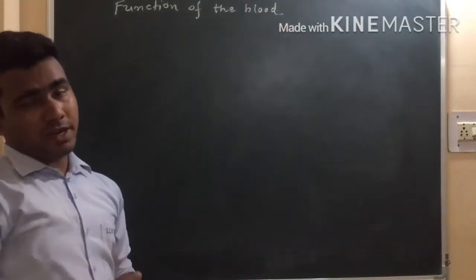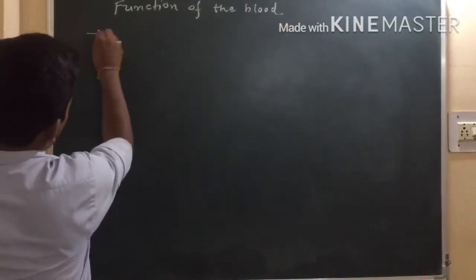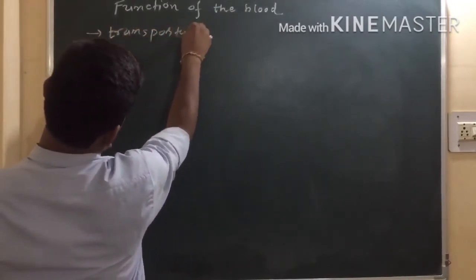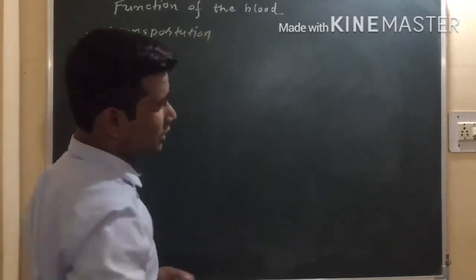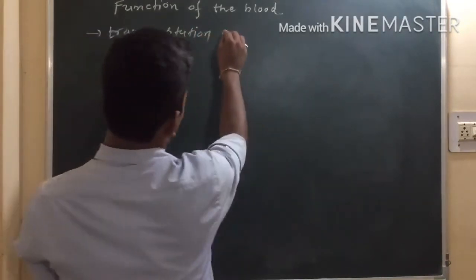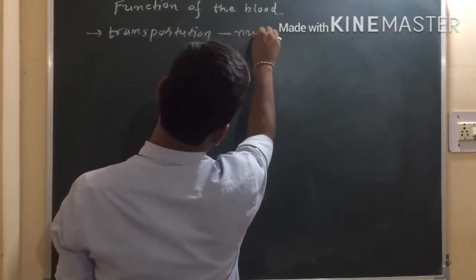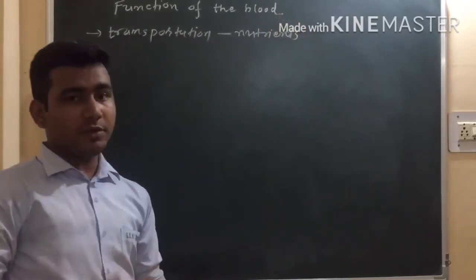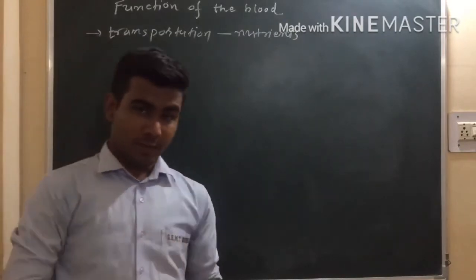First of all, blood is responsible for transportation of different types of nutrients, right? Different nutrients are transported through blood.